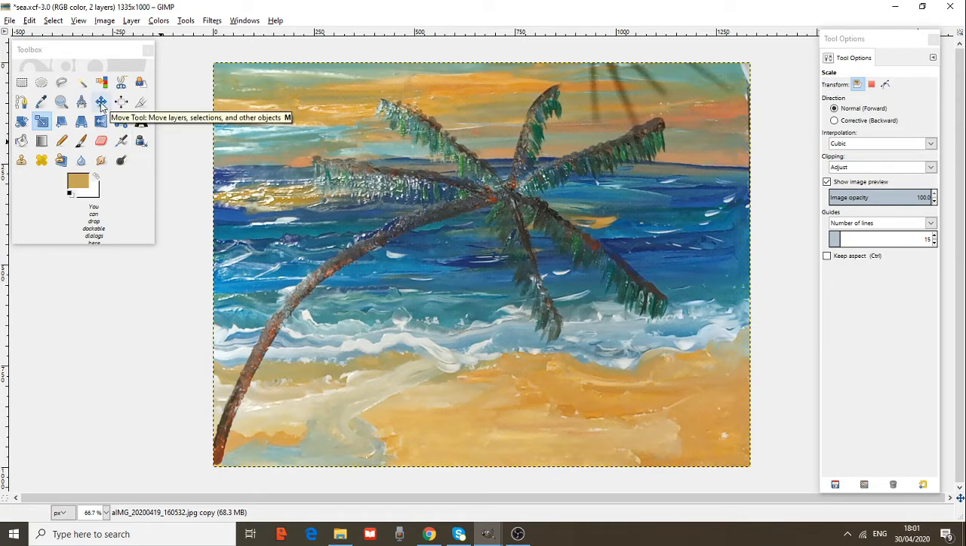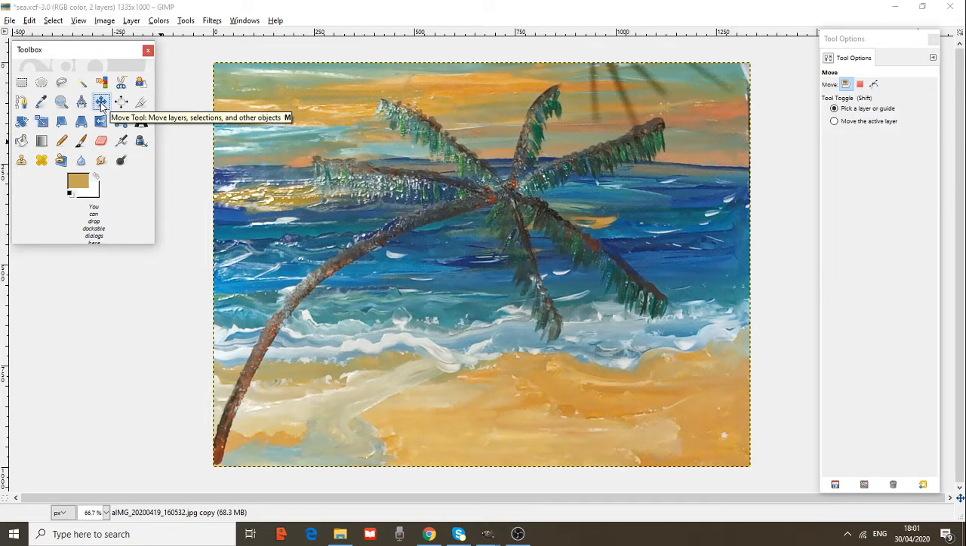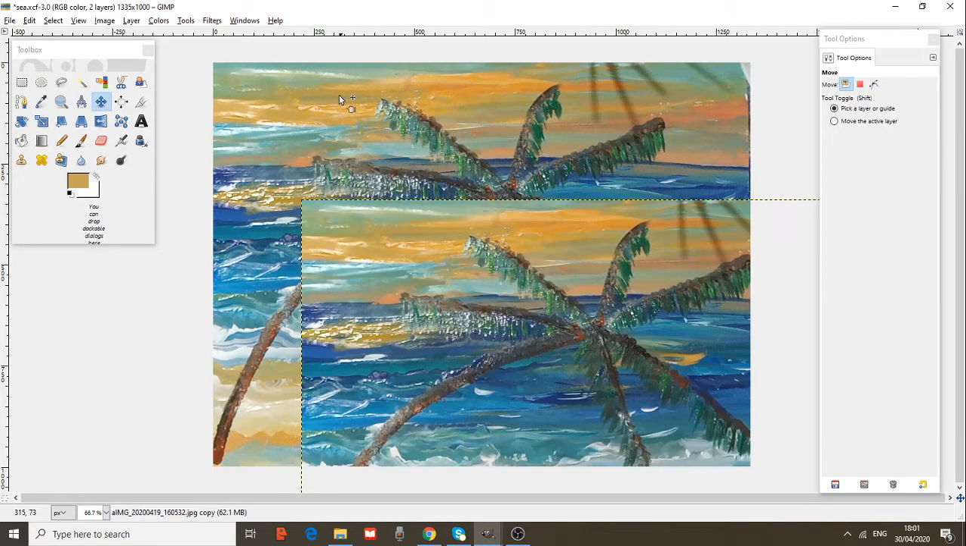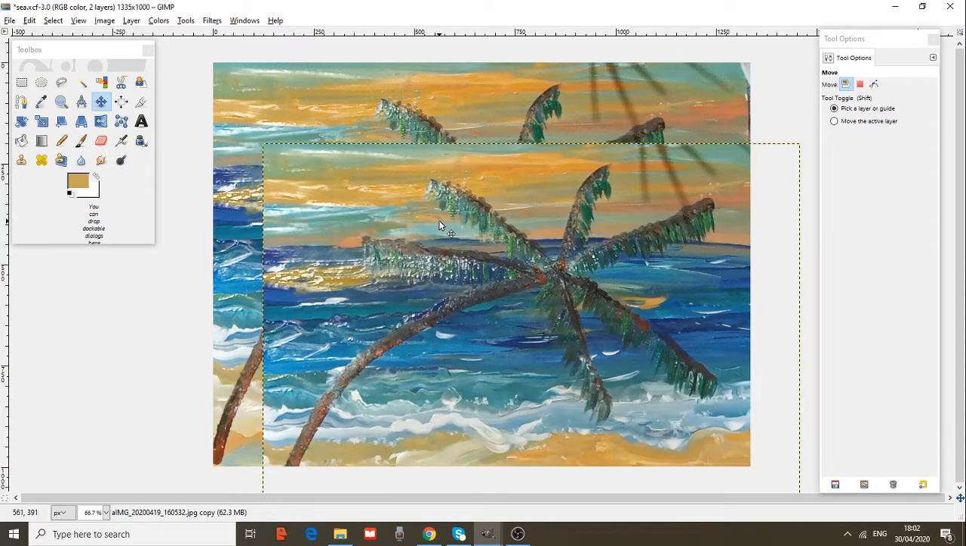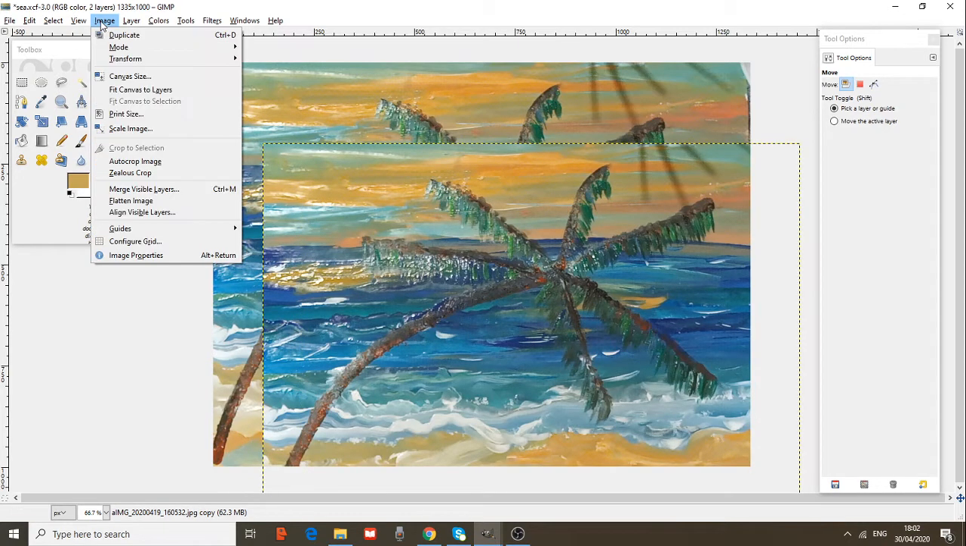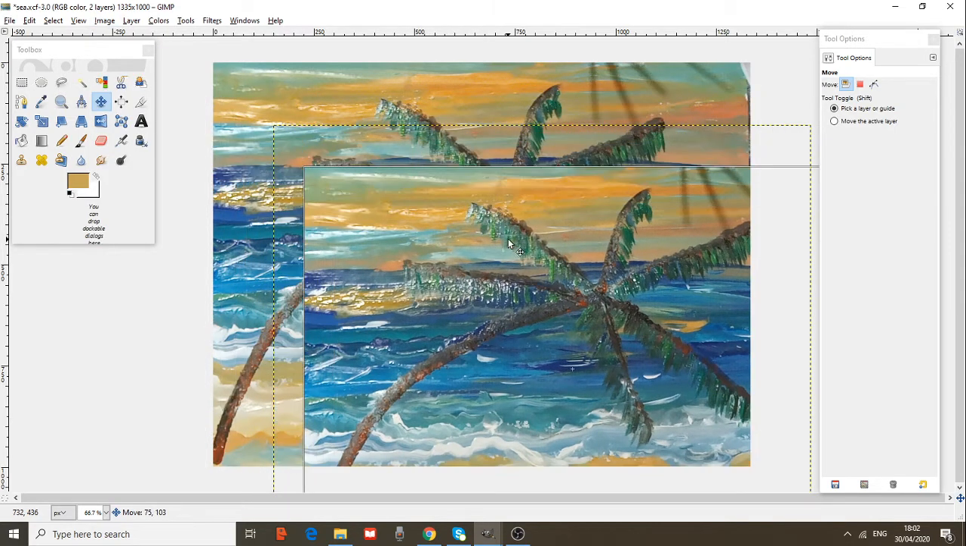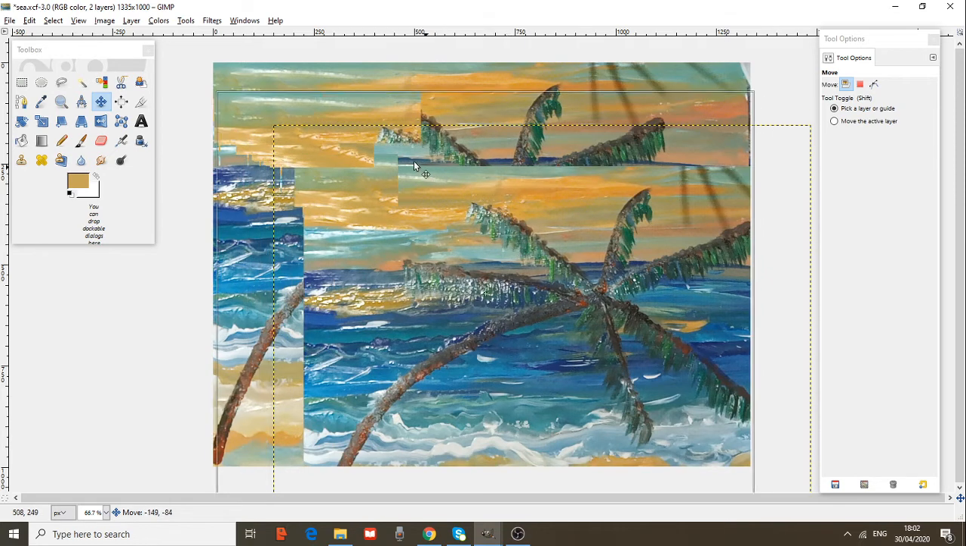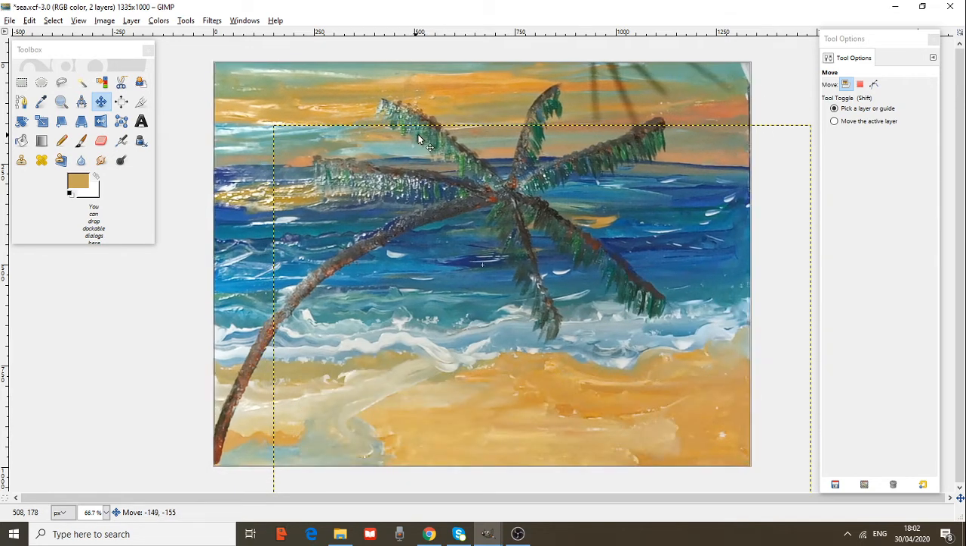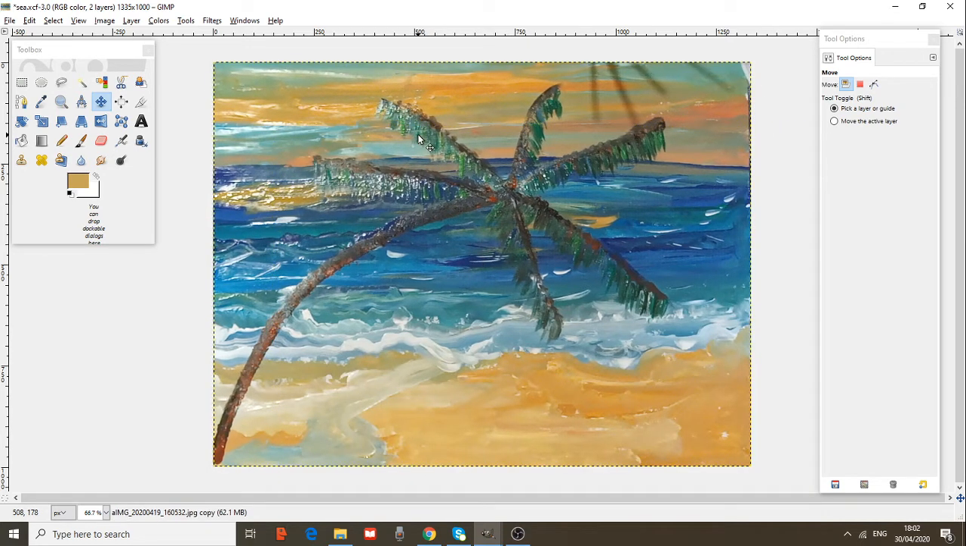If you choose the Move tool, you can move layers, selections, and other objects. As you see now, I have two images. The first is my original image, and this one is my duplicated image I have made from my image. But this is a layer also. It is also a layer. So I keep it over here.